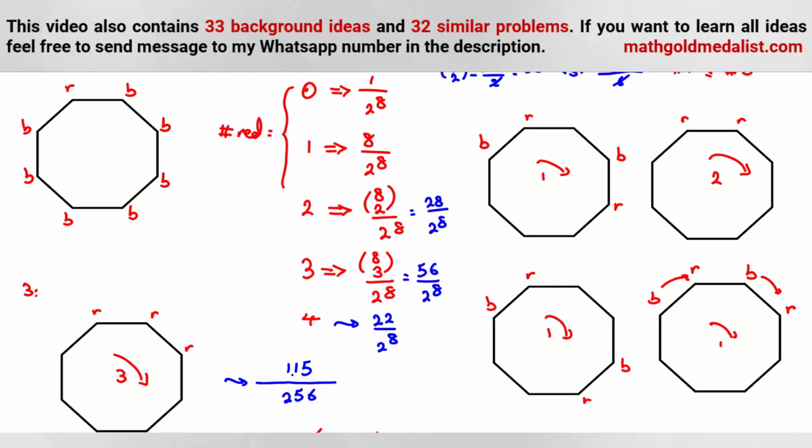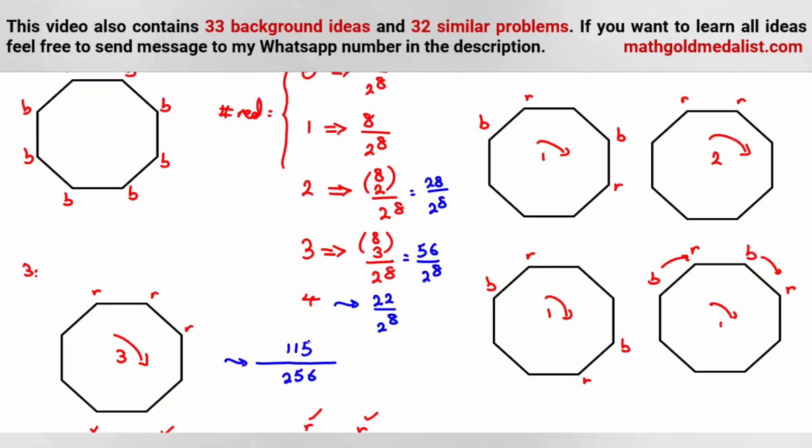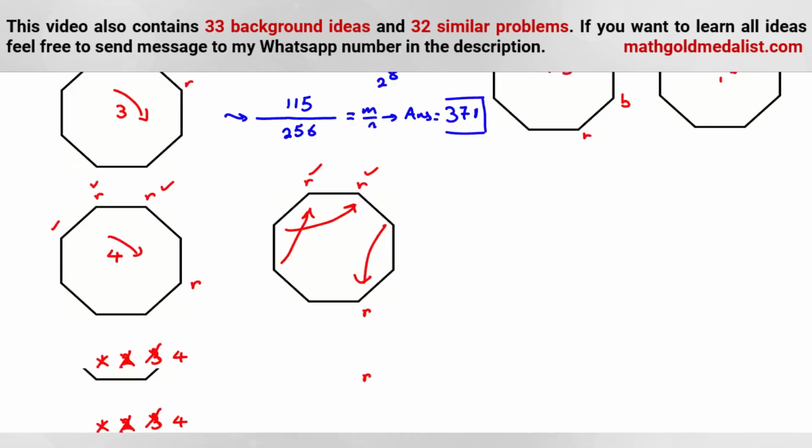And as you can see, we cannot simplify because the denominator is 2 to the 8, only multiples of 2, and here it is odd. And the problem wants what? It says, when you write it like this as m over n in the simplest form, the answer is m plus n. So 115 and 256: 5 plus 6, 11, we have 1. 1 plus 5, 6 plus 1, 7. And 1 plus 2 is 3. So the answer is 371.